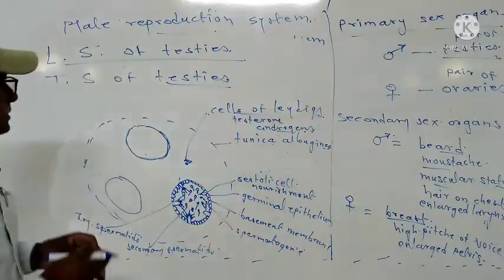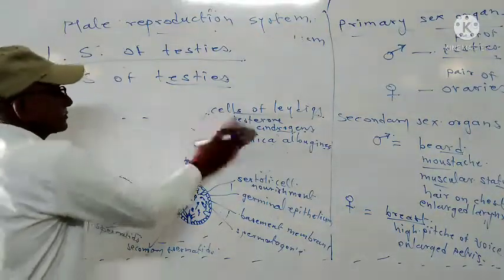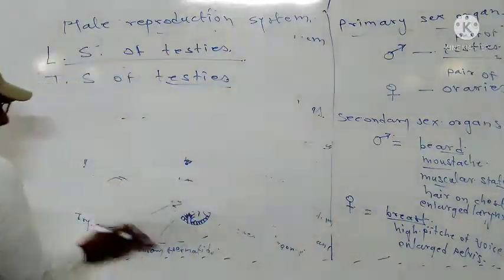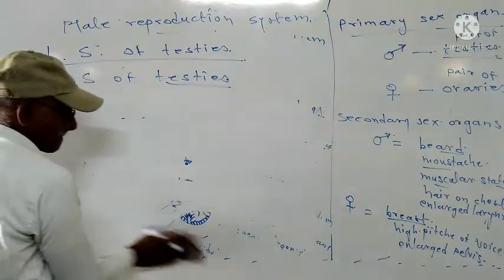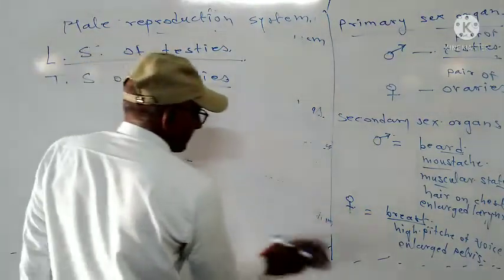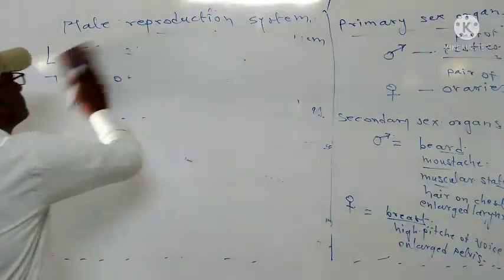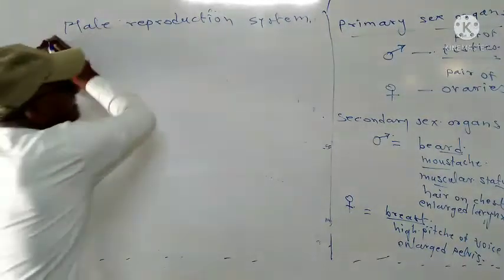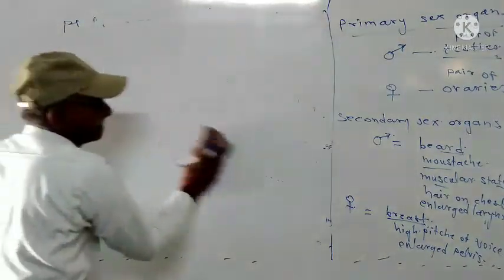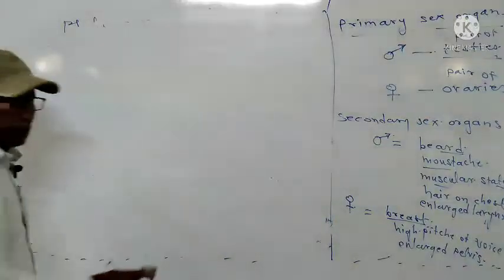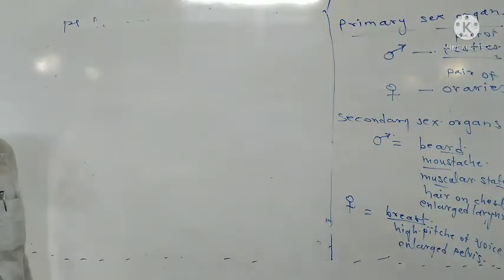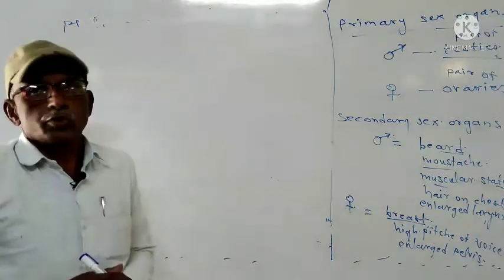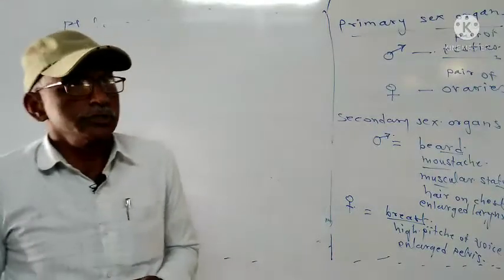Then, the next point we will see. So, for today, up to this point we have learned.